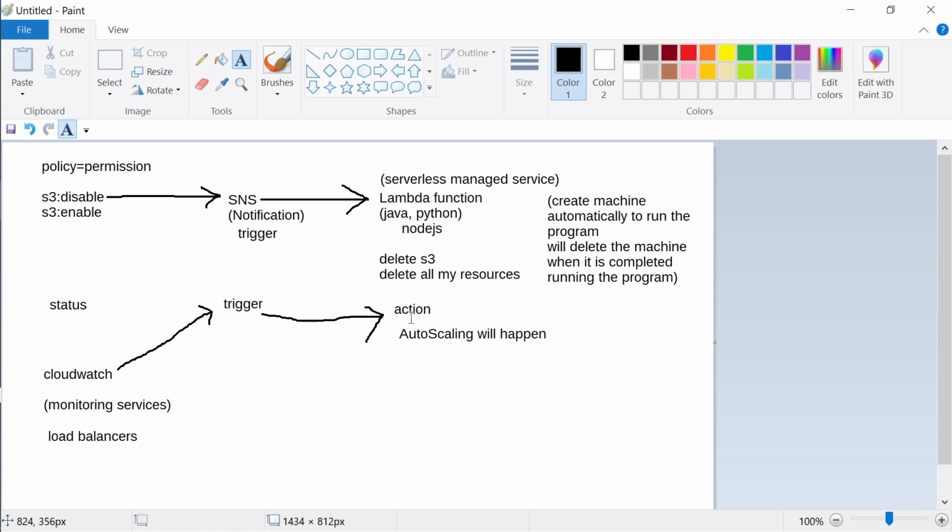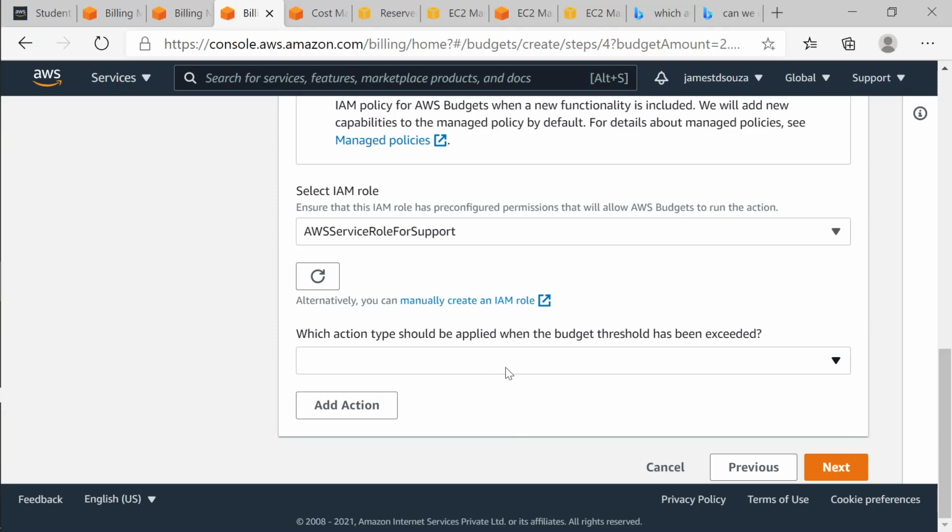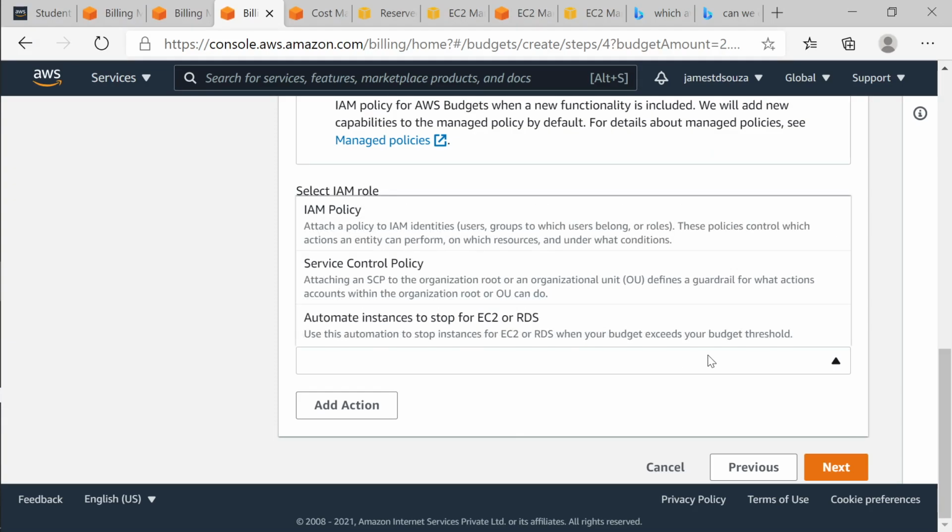Now how do you do that? You need to do some kind of simple hands-on practicals for this which will simulate this. So I hope this part is understood. So my idea was, based on my policy, I can set a particular status for the particular service, and based on that, I can trigger an SNS. And based on SNS, I can call a Lambda function.